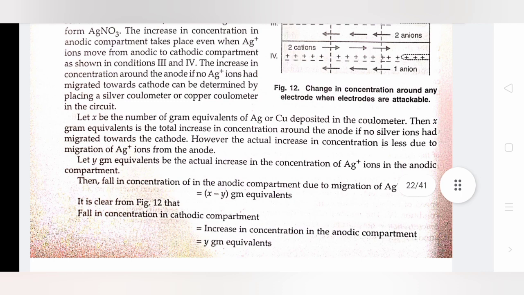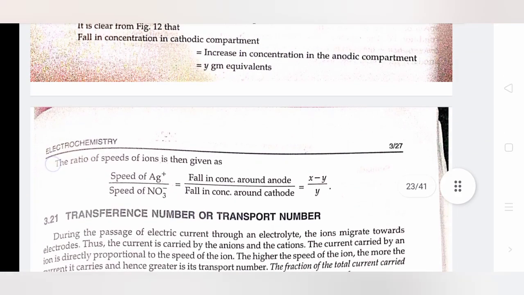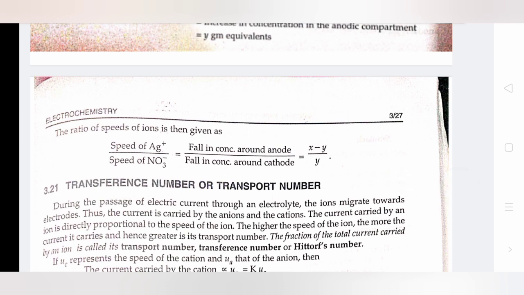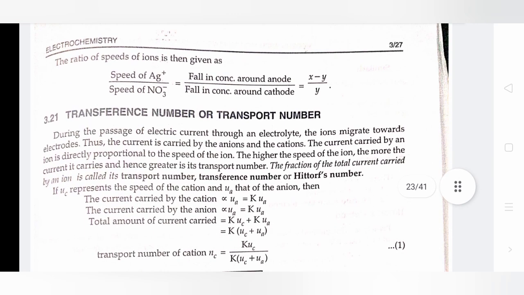Then the fall in concentration in the anodic compartment due to migration of Ag+ ions equals x minus y gram equivalents. It is clear from figure 12 that the fall in concentration in the cathodic compartment equals the increase in concentration in the anodic compartment, which equals y gram equivalents. The ratio of speeds of the ions is given as speed of Ag+ divided by speed of NO3- equals (x minus y) divided by y.